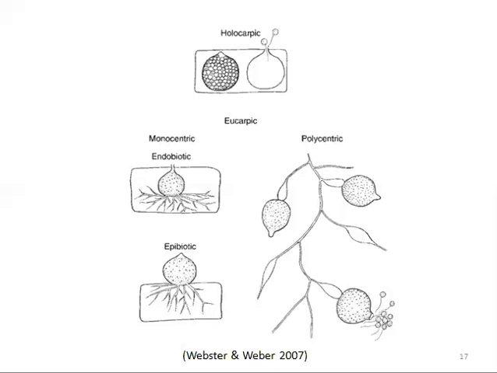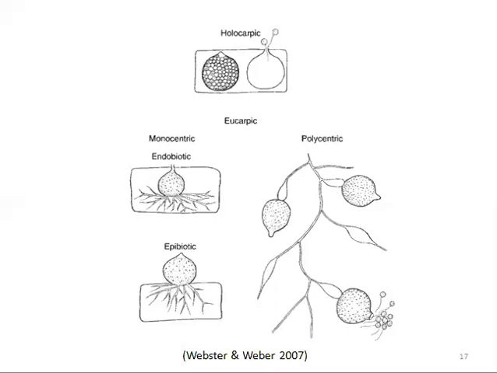These terms have descriptive significance only; they are not taxonomically important parameters. So these are just descriptive terms. Some species bear both, so we cannot use this character to classify these organisms.